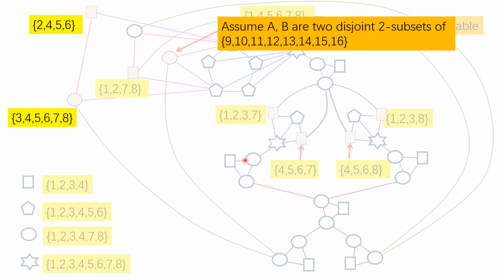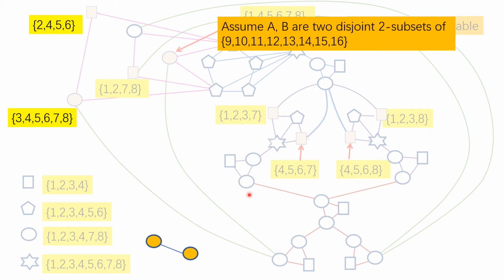So we take an arbitrary two disjoint 2-subsets of this set. This is a set of 8 colors. So take two disjoint 2-subsets, say maybe A is {9, 10}, and B is {15, 60}, for example. Then for these two subsets, we do the following.